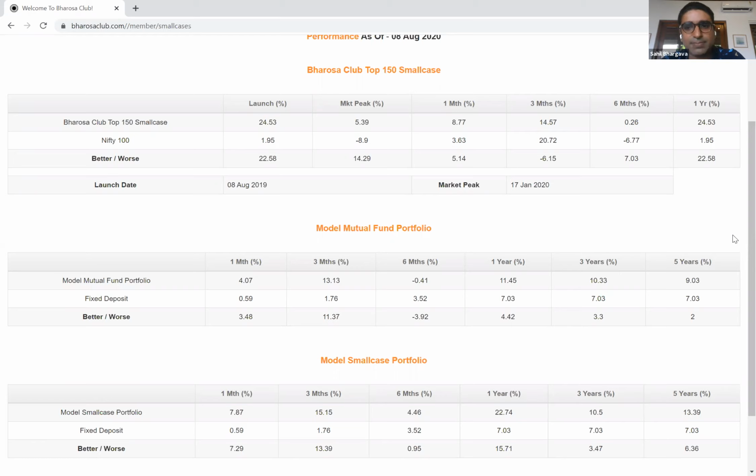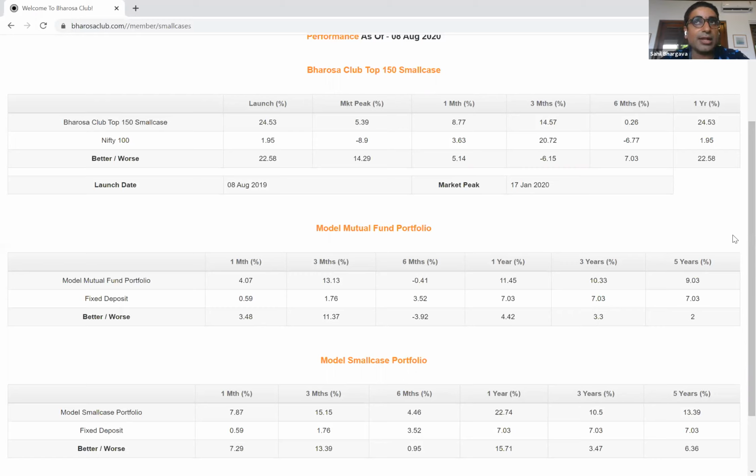And we were also early in switching into stocks that we thought would benefit and outperform in a market environment like this. So I think there's nothing intrinsic in the asset class that causes the performance dispersion, right? Because ultimately smallcases are baskets of stocks, mutual funds are baskets of stocks. They're identical in that regard.